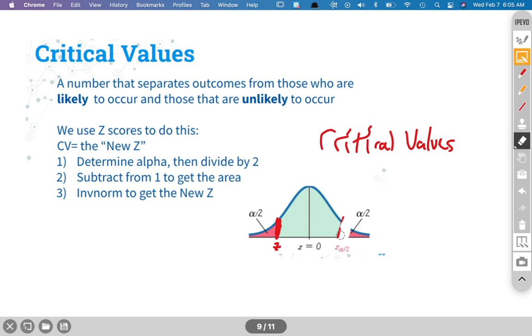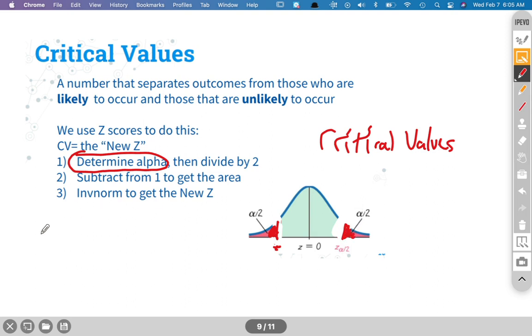Now, of course I didn't realize it was going to erase my picture. We have to figure out, what's the chance that it fails? The problem will tell you 90% or 95% or 99%, and then we divide by 2. When you divide by 2, it gives you the area that's in that red section.